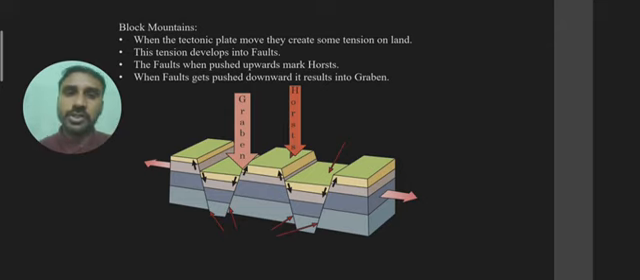When they move away from each other, what exactly happens? The expansion is going to happen. They are having land, and when they move away from each other, there will be an opening. When that opening comes, the sediments, the land, the soil gets deposited into those gaps. And when that gap is not filled up to the height level, it results in a graben.